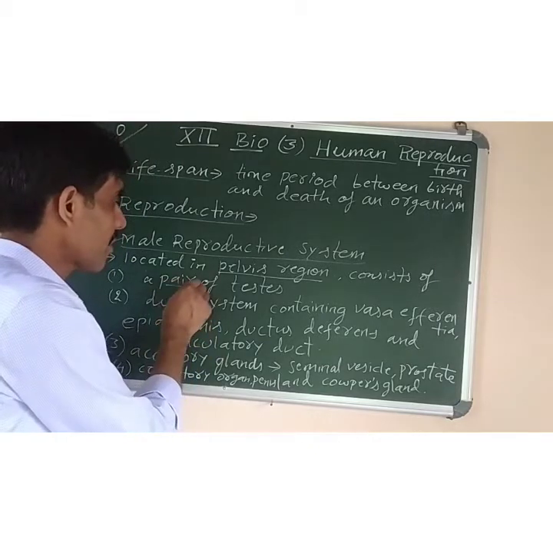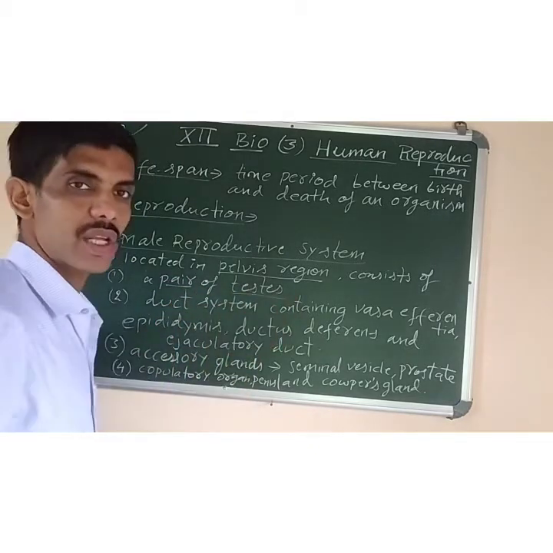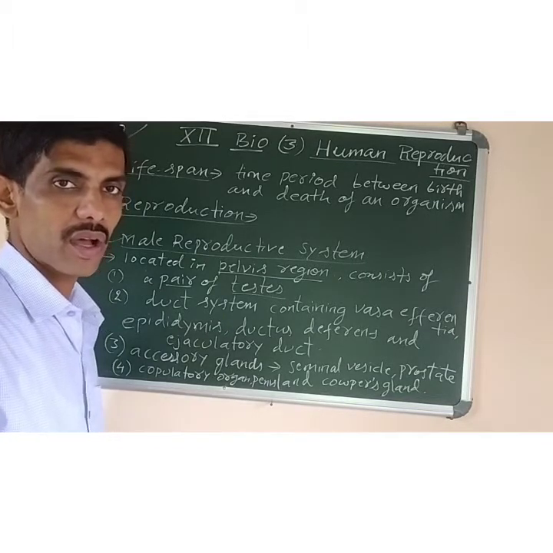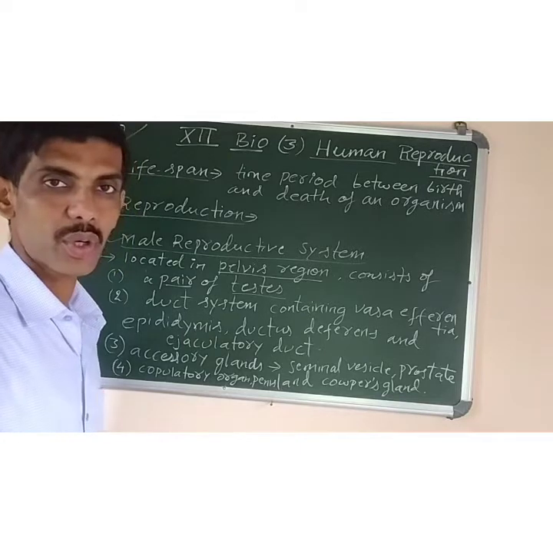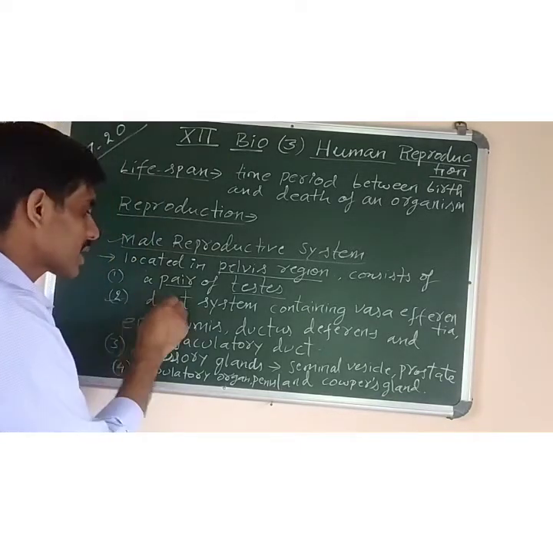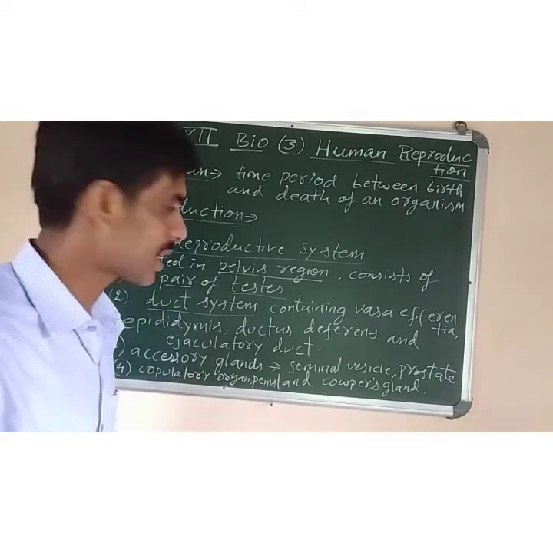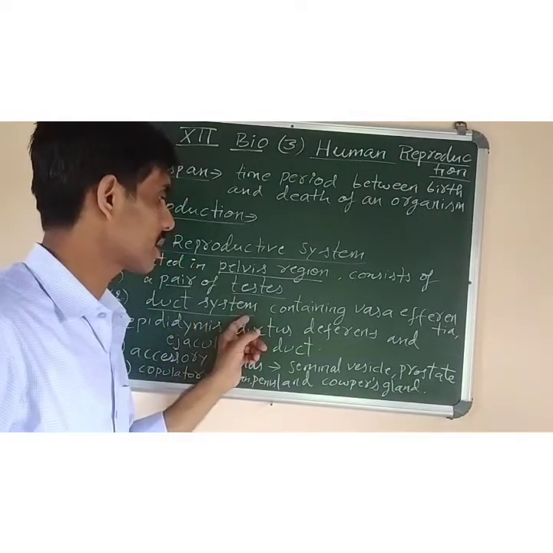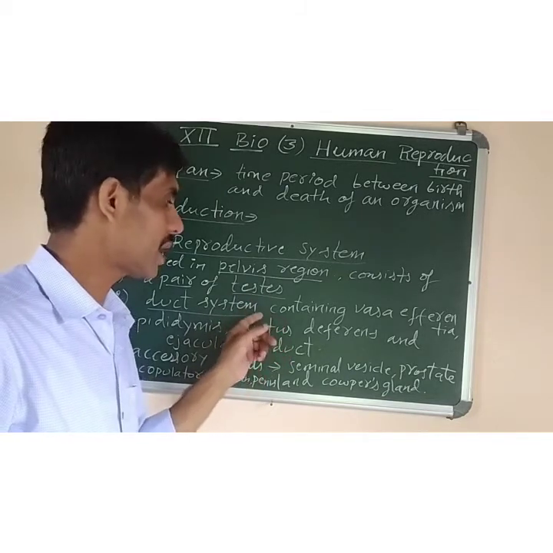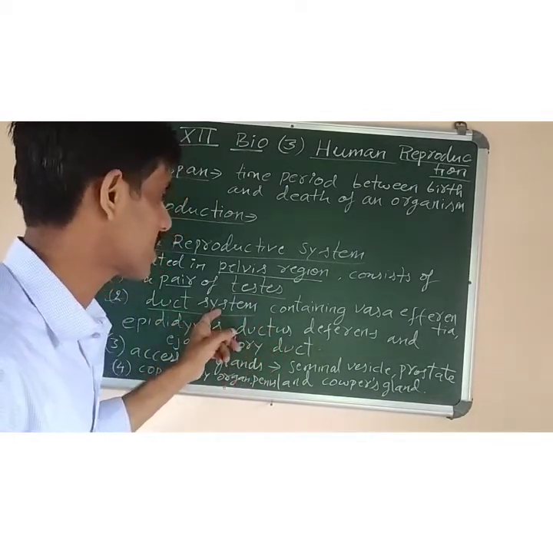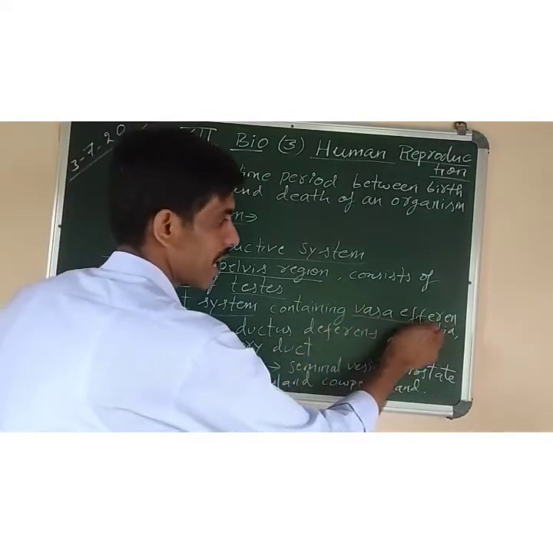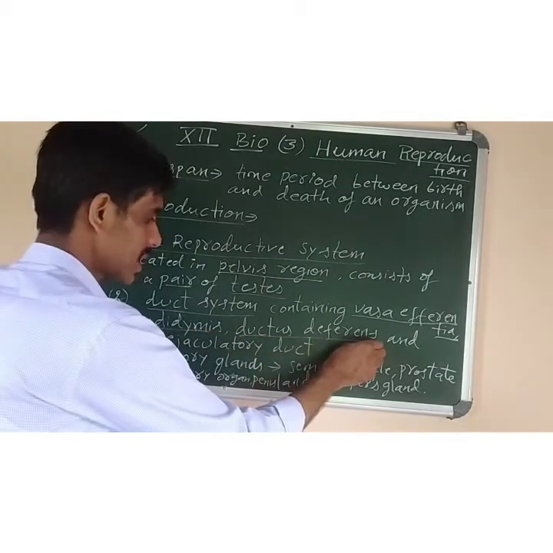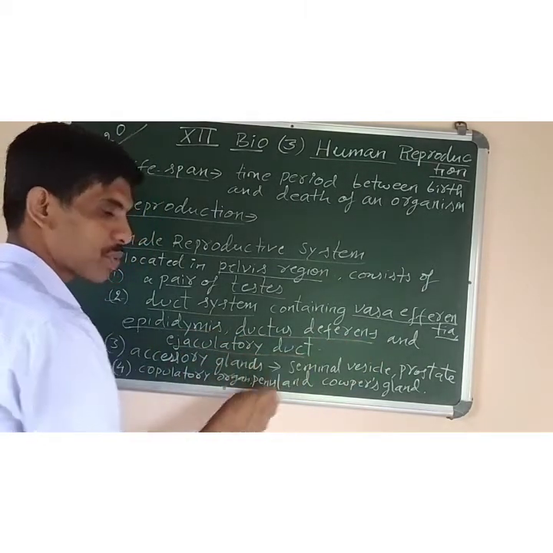like a pair, means two, testes, which are located outside the body in the muscular bag or the scrotum, which is also called a scrotal sac. Then we have the duct system. Why have I written duct system? Because duct means tube. The small tube is called a duct. Because there are many tubes present in the male reproductive system, it forms a duct system. The different tubes are vasa efferentia, epididymis, vas deferens, and the ejaculatory duct, which is the last one.